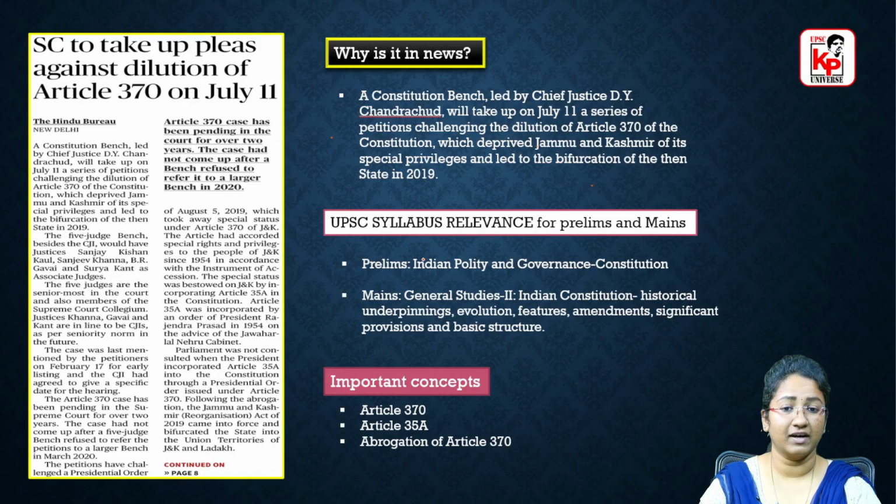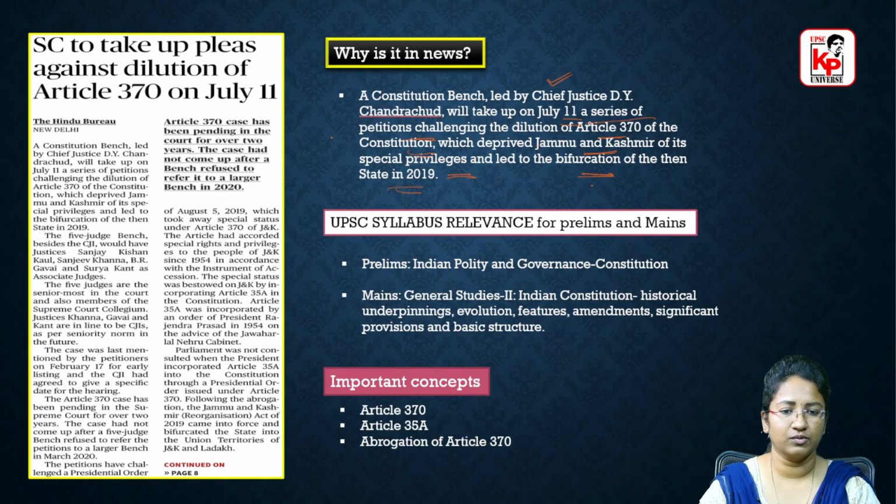First of all, why is it in news? A constitution bench led by Chief Justice D.Y. Chandrachud will take up on July 11th a series of petitions challenging the dilution of Article 370 of the Constitution, which deprived Jammu and Kashmir of its special privileges and led to the bifurcation of the then state in 2019. So this is why it is in news today.